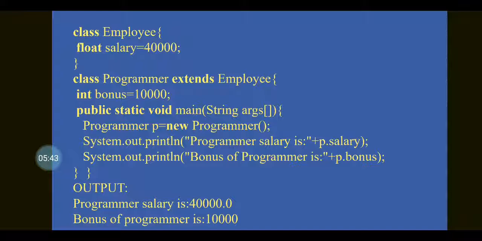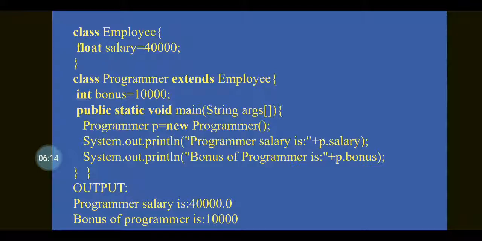The programmer is the new class which is going to inherit the base class employee. So in Java, we use the keyword extends: class programmer extends employee. Here we have an is-a relationship, yes, a programmer is an employee, and within that class we have one more member, int bonus equal to 10,000,